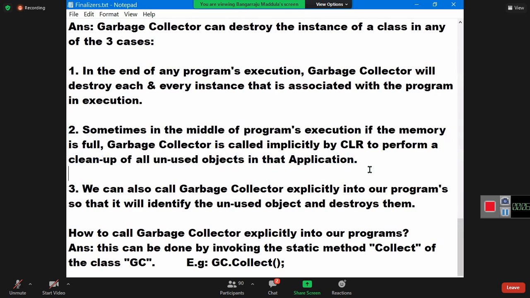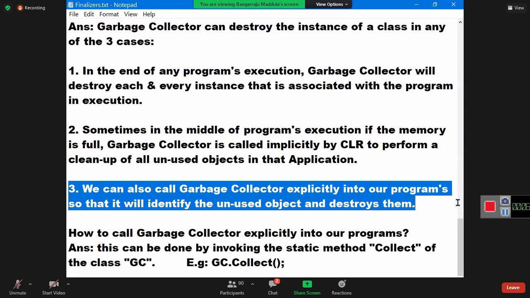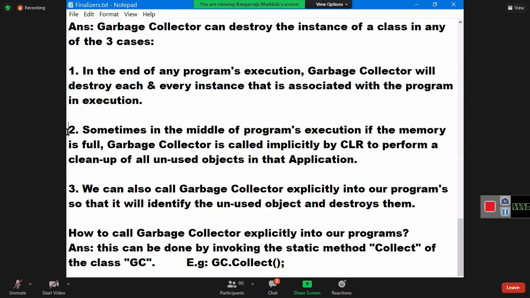So 2 cannot be shown here. I can show you 3 and I can show you 1, but I cannot show you 2. Okay, I'll show you. Guys, observe this. Actually, in .NET Core and .NET 5, we have a drawback. What is the drawback? We cannot